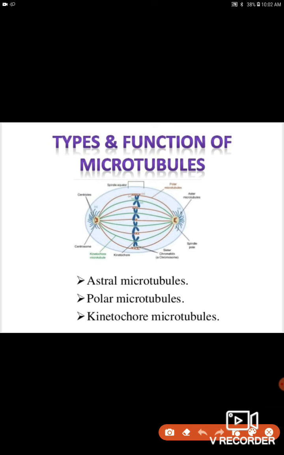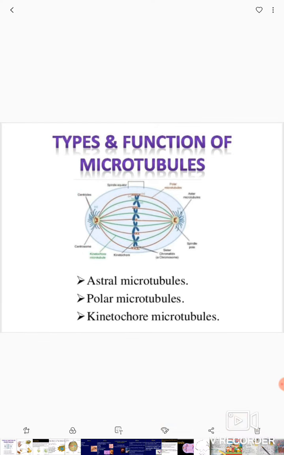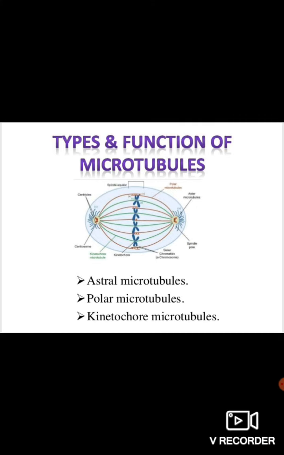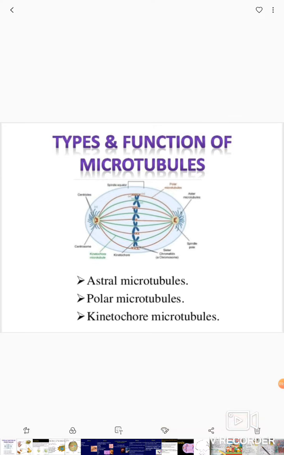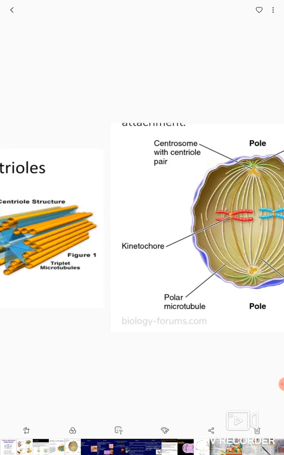Each centriole is surrounded by radiating rays which are called asters, and the microtubules present in them are called aster microtubules. Polar microtubules are present at the polar region, arising from this, and then kinetochore microtubules.